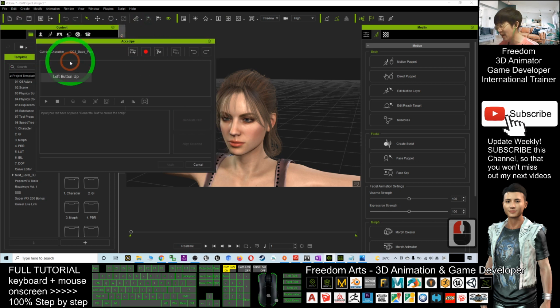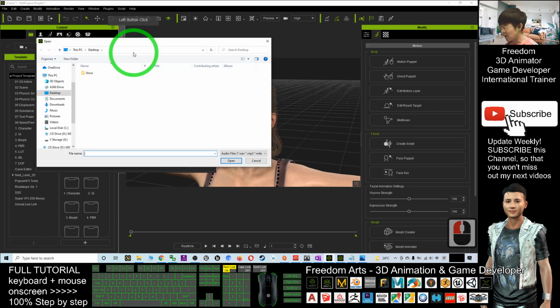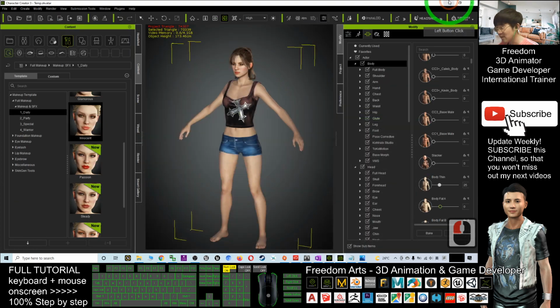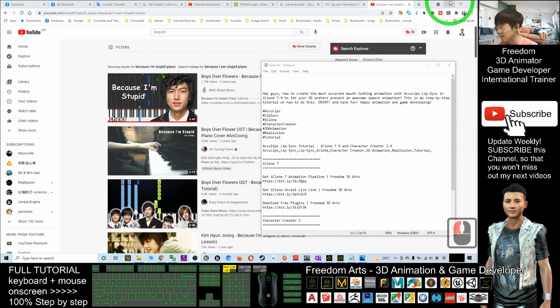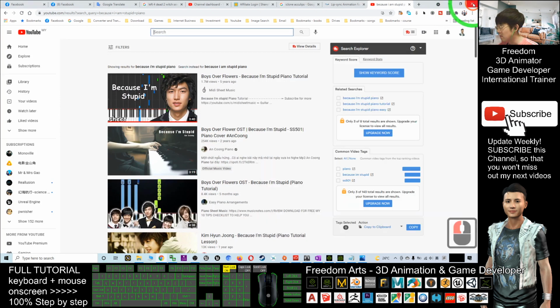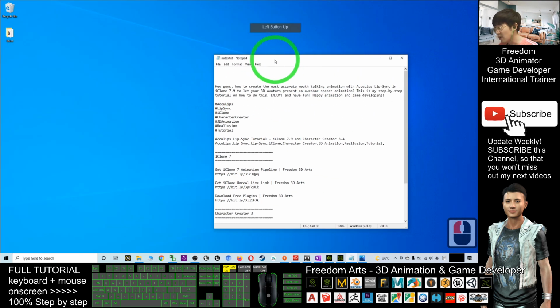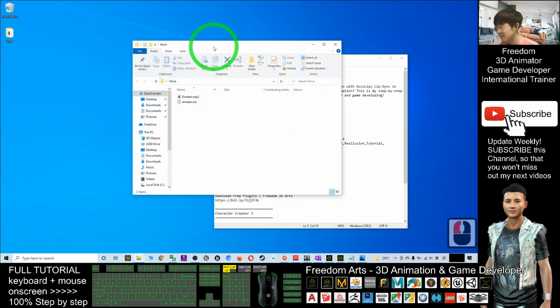In order to use the AccuLips, you can choose to record your own voice or use a pre-recorded voice like MP3 files. Alright, so now I'm going to open a WAV file or MP3 file. Before that, I want to have a check. Where is the file location? Now let's have a look. My voice is here. I have the voice script.